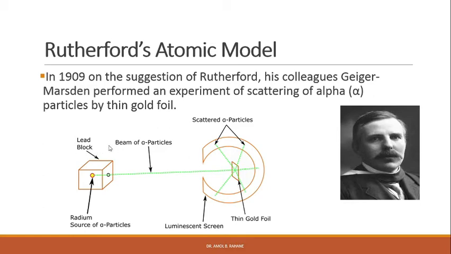This beam was allowed to strike a very thin gold foil, about 10⁻⁶ meter thick. They examined the resultant scattering of the alpha particles using a luminescent screen that glows briefly when hit by an alpha particle. When the alpha particle hits the screen, it glows at that place, right?